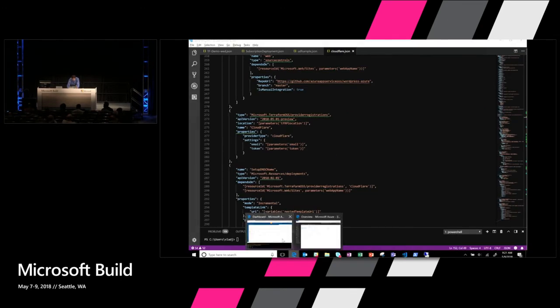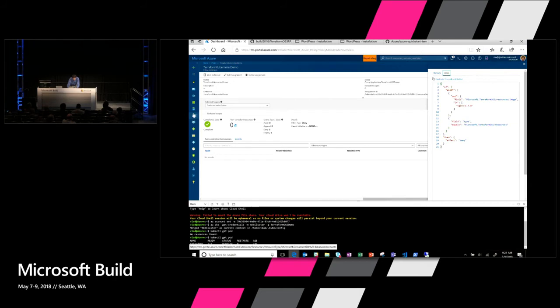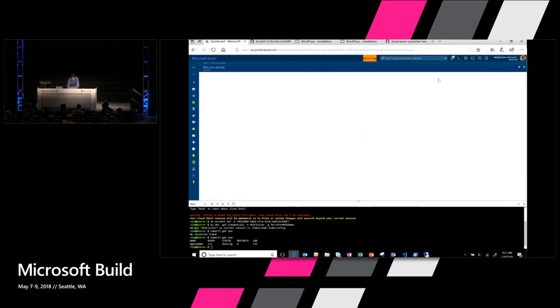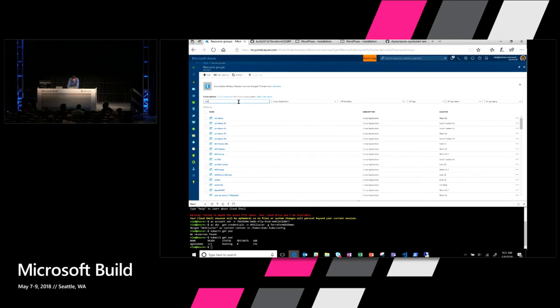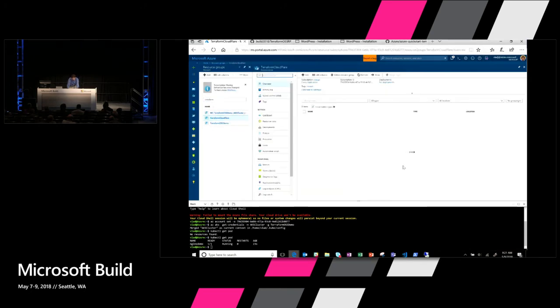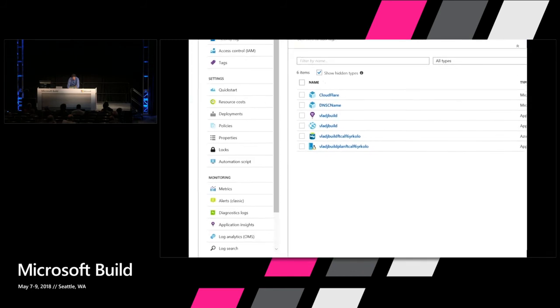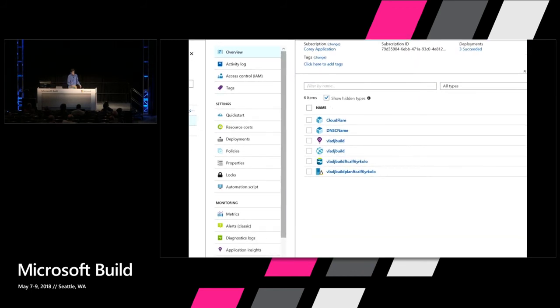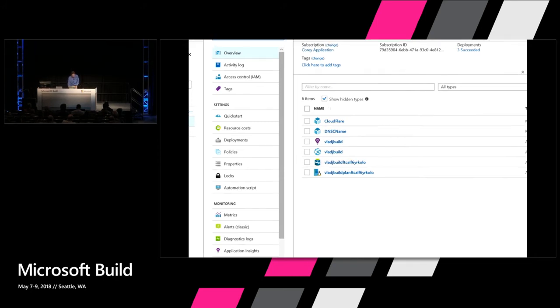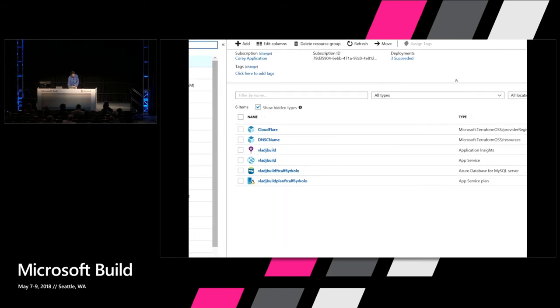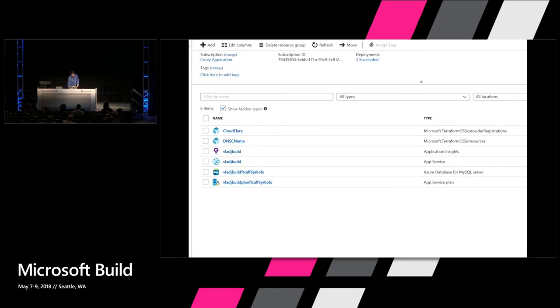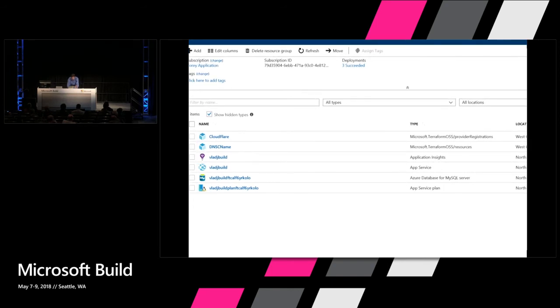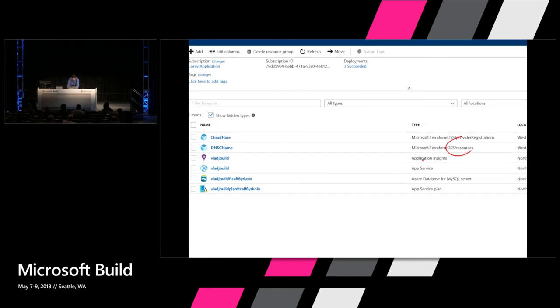So I'm not going to execute this now, but I'll show you in this resource group where I ran the exact same template last night, and you can run it once you sign up for the private preview and get this provider registered for you. Now I have this Azure website, this vladjbuild. I get all the different resources similar to the Kubernetes one. I've got this Cloudflare resource and this DNS CNAME resource. You can see both the registration and the resource specified.